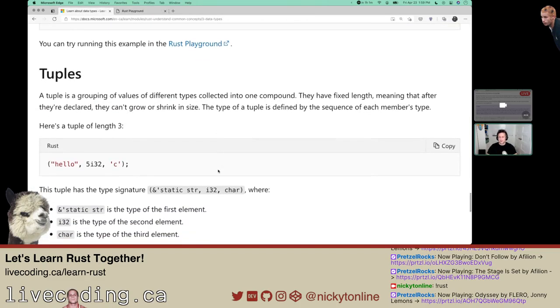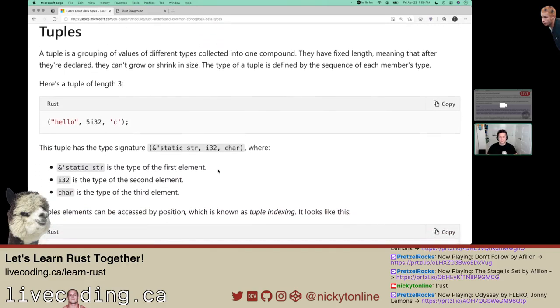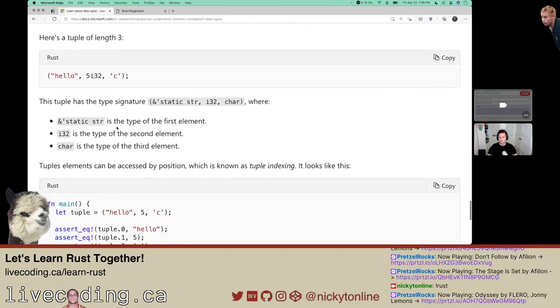We tried running that in the Rust playground. Now we're talking about tuples. A tuple is a grouping of values of different types collected into one compound. They have a fixed length, meaning that after they're declared, they can't grow or shrink in size. The type of a tuple is defined by the sequence of each member's type. Here's a tuple of length 3. We've got a string hello, an integer 5, and a character C. This tuple has the type signature